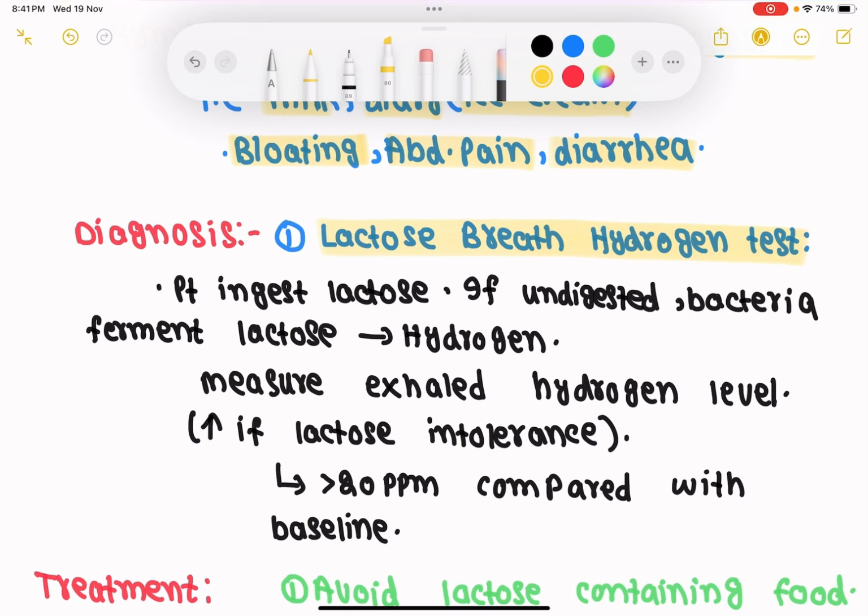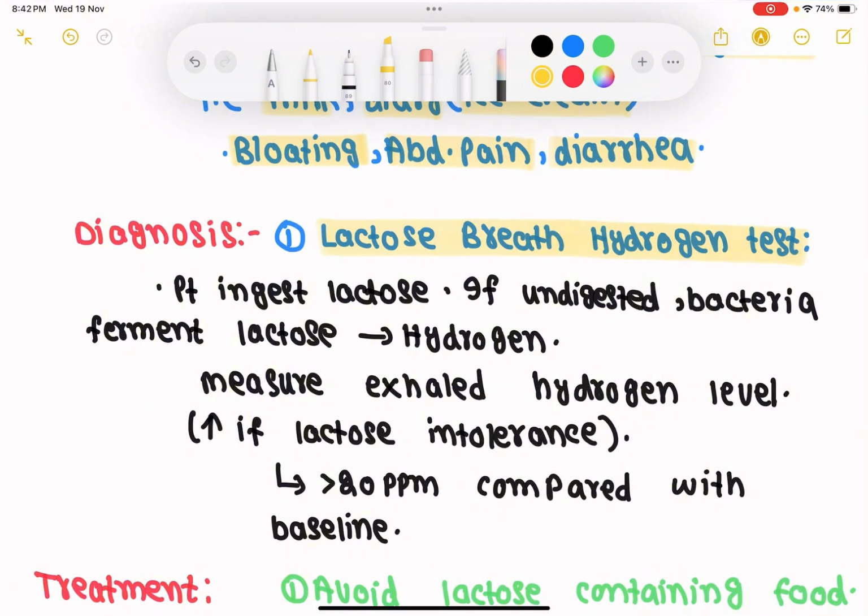But in case the patient ingests lactose, if this lactose that goes into the small intestine is not digested, then it will remain in the small intestine, and bacteria will ferment this lactose, and hydrogen level will increase and the pH will decrease. Now we measure the exhaled hydrogen level. What we exhale, that level is measured. It is increased if there is lactose intolerance, because the hydrogen production is increased in case of indigestion of lactose, and that is more than 20 ppm compared with the normal baseline.